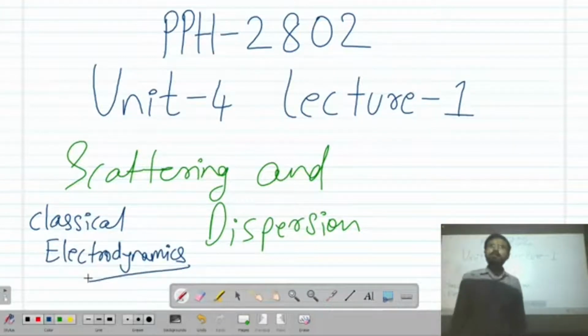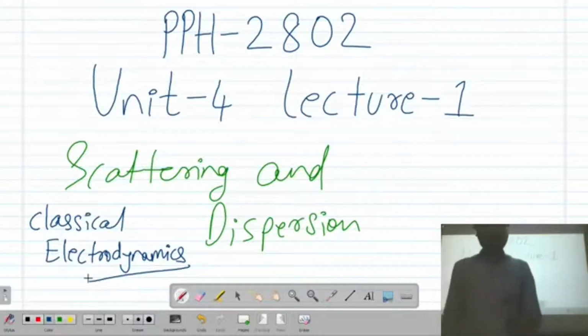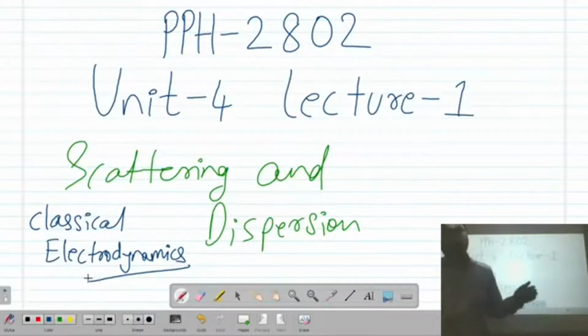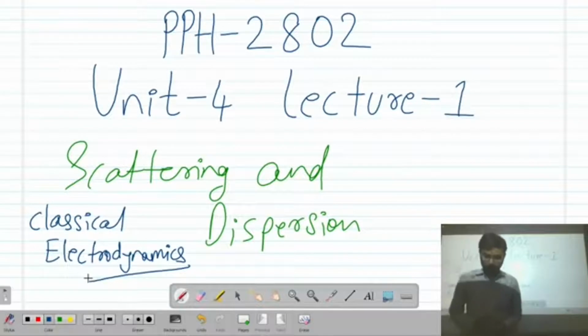Now, what is basically scattering? Scattering is nothing but the deviation of the path of light due to striking or collision with small particles, such as small dust particles, small molecules, water molecules, or you can say vapor.